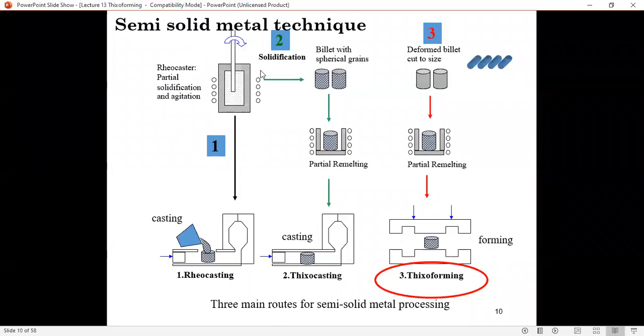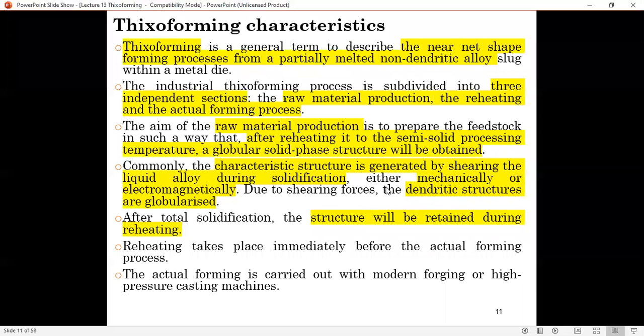So if you want to do a Thixoforming process or Thixo casting process, first is the process of making this billet. Second, you reheat that billet. Third, you do the operation itself. Okay, so there are three steps altogether. We're going to go through these three steps.